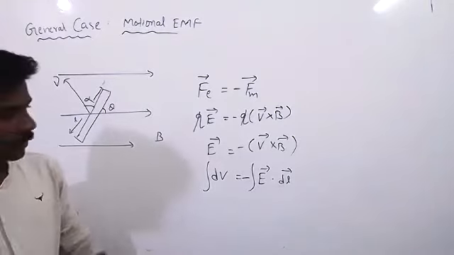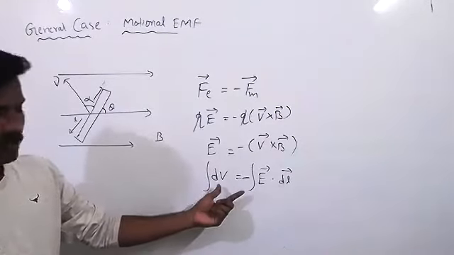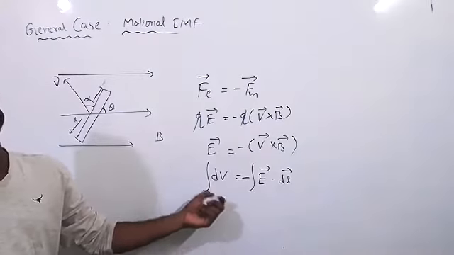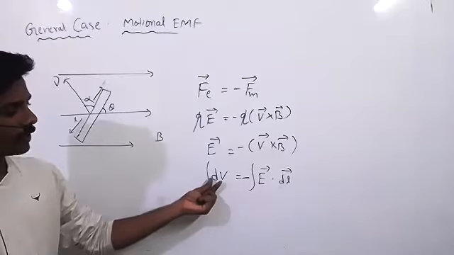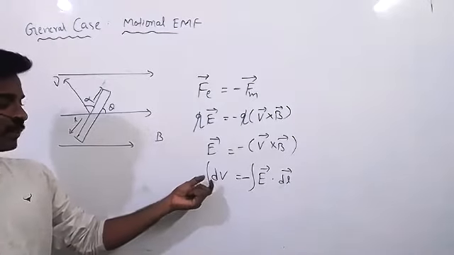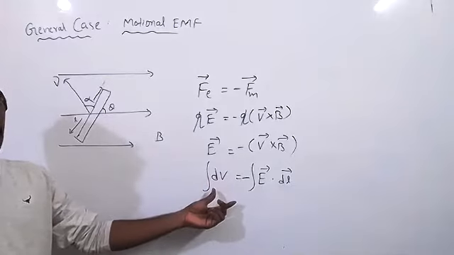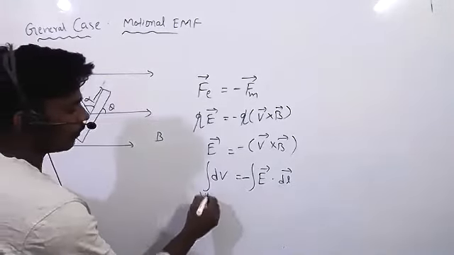Did you understand this, Chirag? Yes, sir. See, this formula for potential difference is correct for both uniform and non-uniform electric fields. Here potential will vary from V1 to V2.